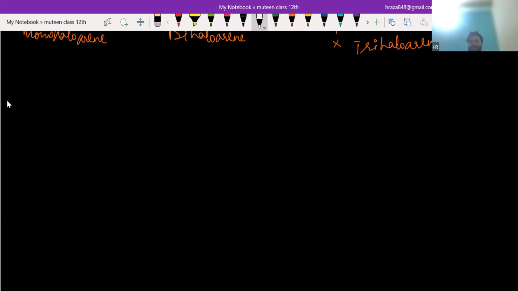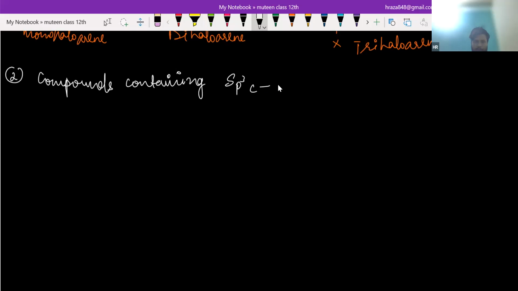So the first base was the number of halogen atoms, and the second is compounds containing sp3 carbon-X bond. And here X, you already know, means halogens: chlorine, bromine, and iodine.